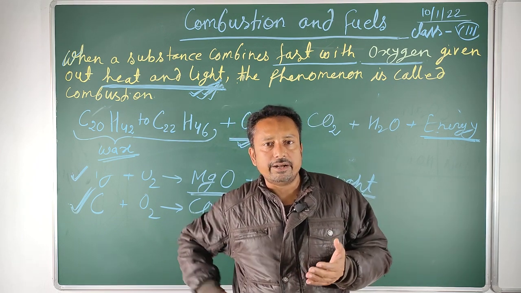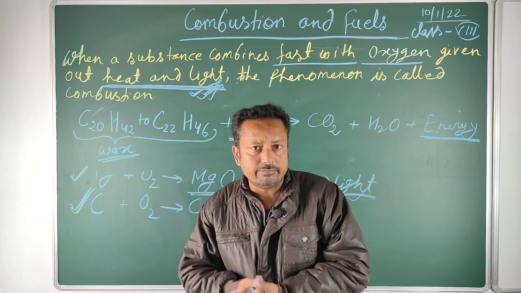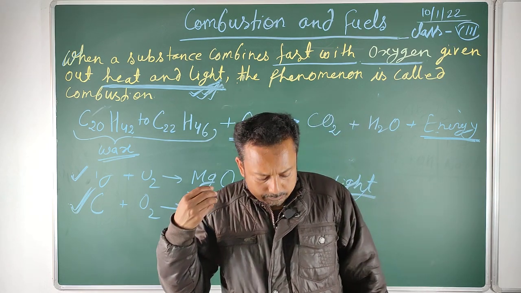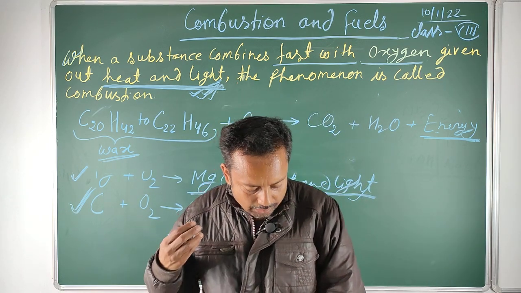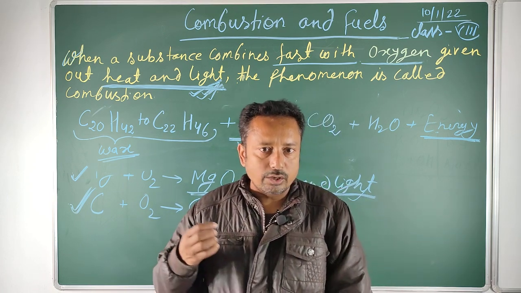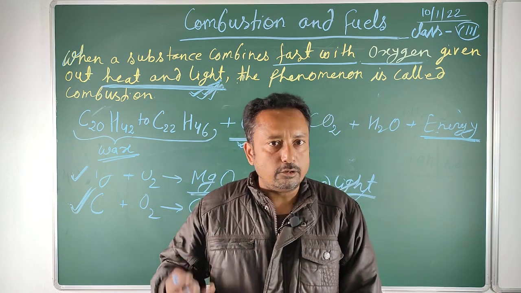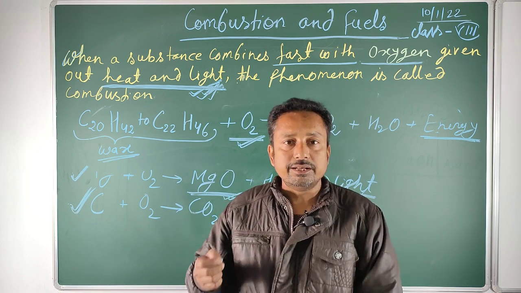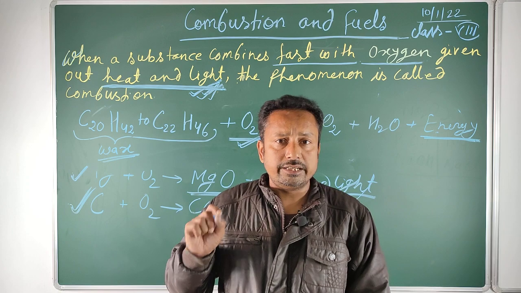Several fuels have different calorific values, so those fuels which have higher calorific value are most suitable for us. Generally hydrogen has the highest calorific value, that is 150 kilojoule per gram. So hydrogen is known as the future fuel because it has a higher calorific value, whereas wood has the least calorific value, approximately 17 to 18 kilojoule per gram.